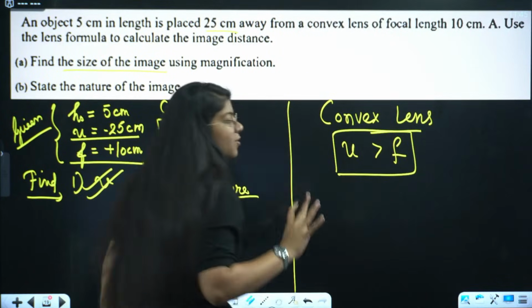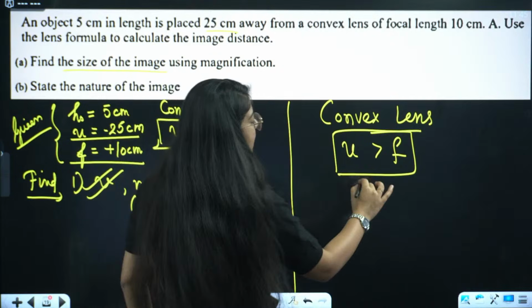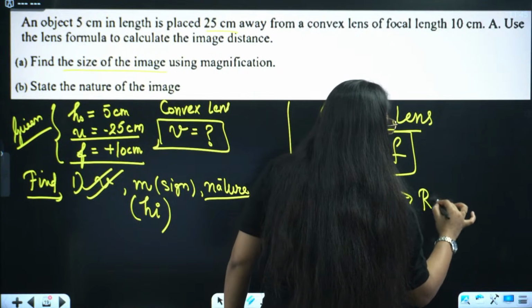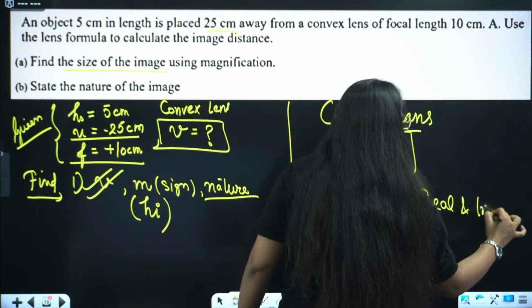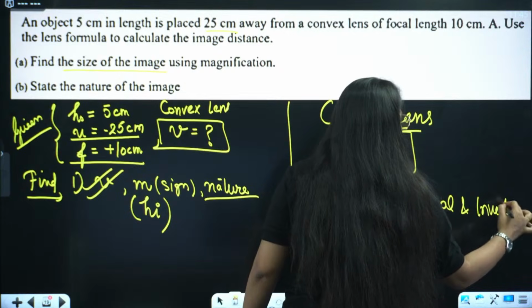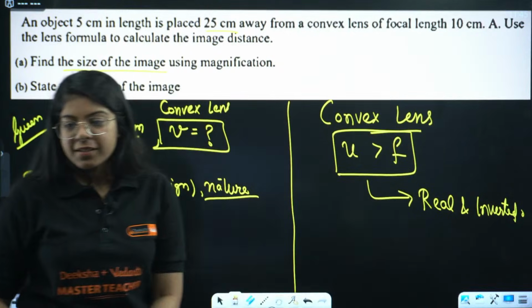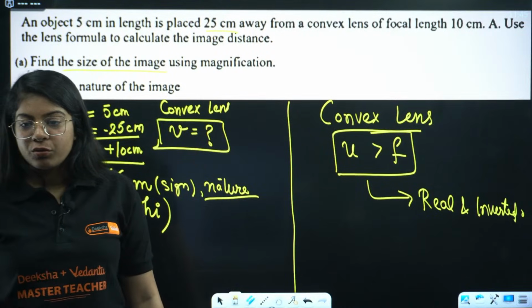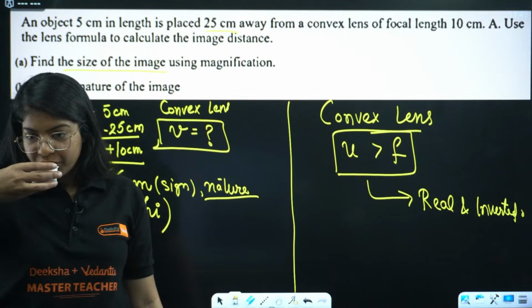That means it is not the exceptional case. That means the image will be real and inverted. You don't even have to solve for this part, right? Great. Object is beyond 2f1. Yes, object is beyond 2f1. Very good.